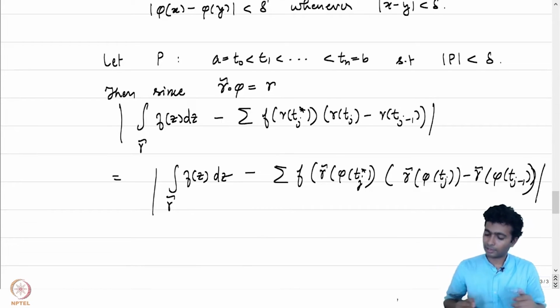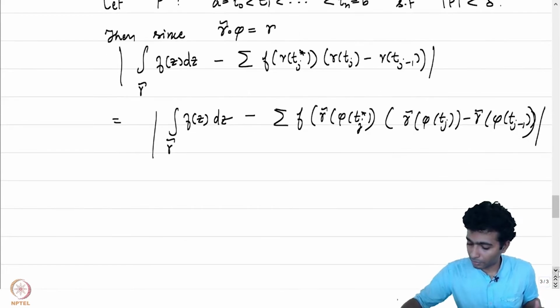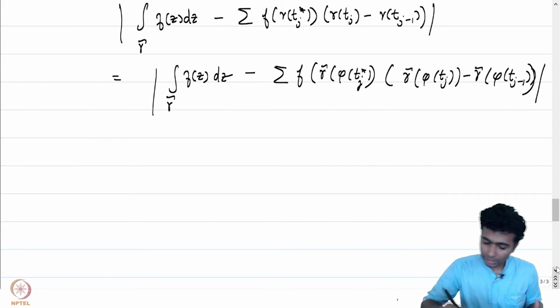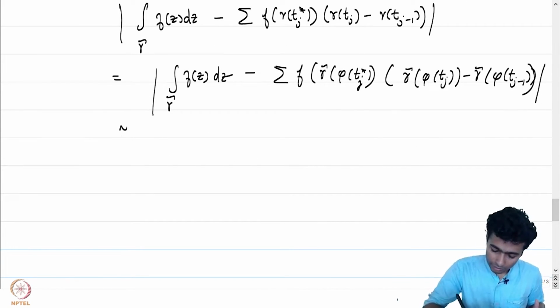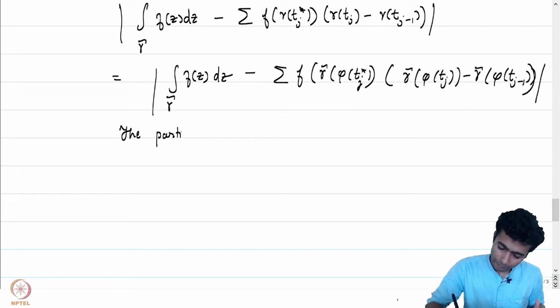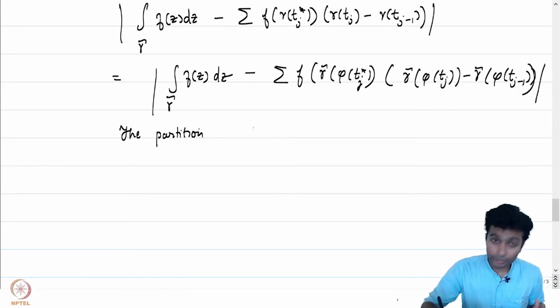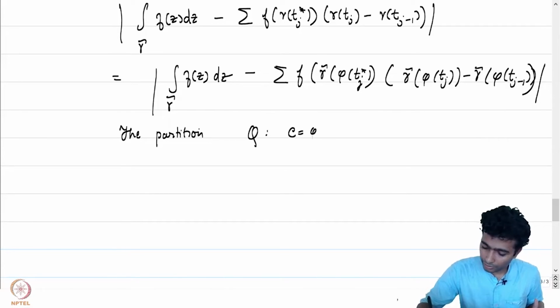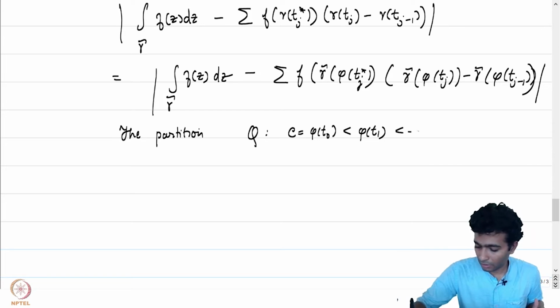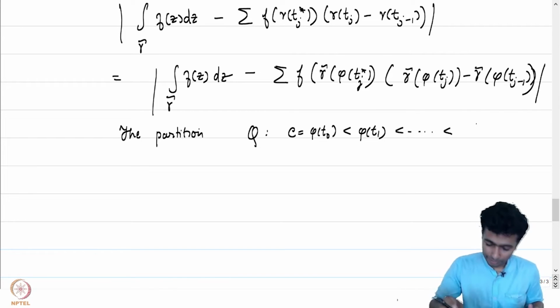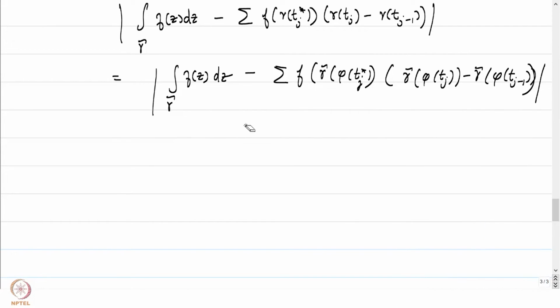But we have done all the necessary precautions, and we know that the partition Q is given by C equal to phi of T0 less than phi of T1. Also, one very important thing at this point is the exercise, which you should sit down and check. This is actually a basic exercise.